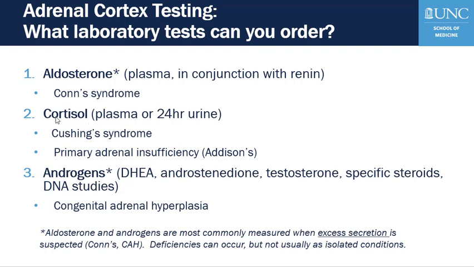Cortisol, on the other hand, is measured when states of cortisol excess, generically known as Cushing's syndrome, are suspected, and also when states of cortisol deficiency are suspected. And one example of this would be primary adrenal insufficiency, or Addison's disease, where the adrenal glands fail.